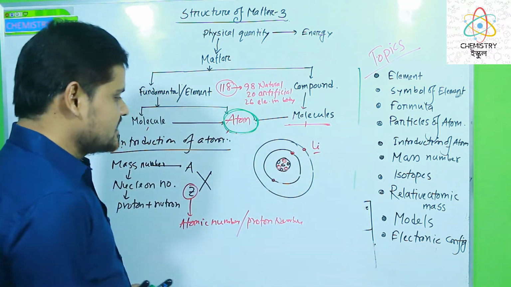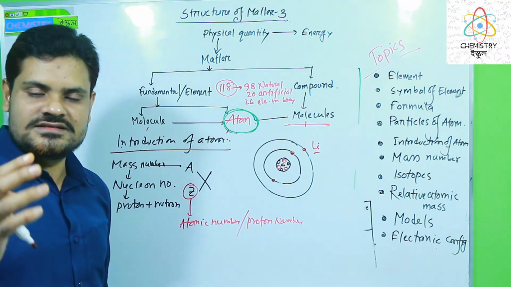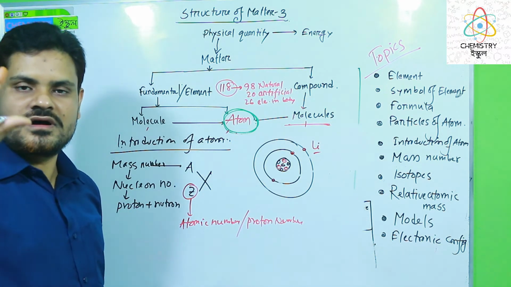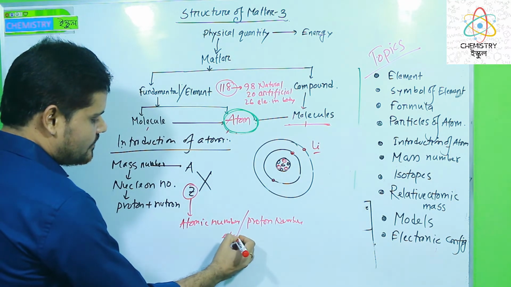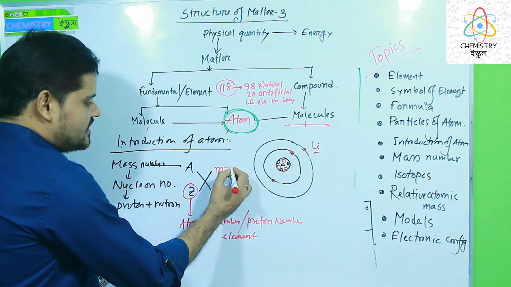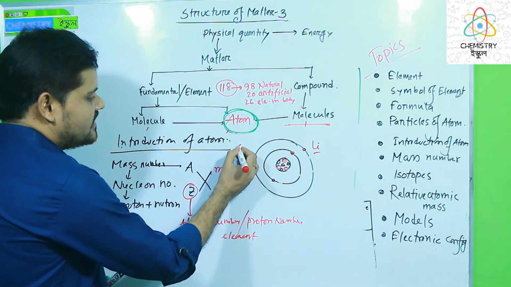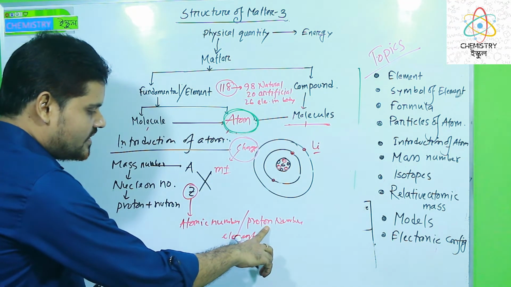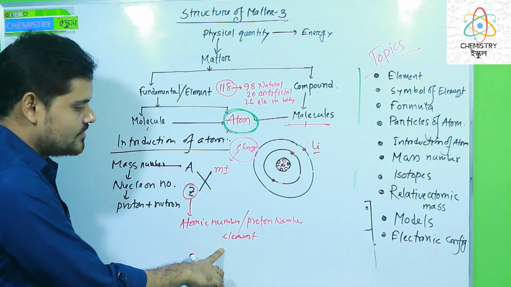Look here, dear learners, in the figure of lithium we use 3 electrons. Electrons carry negative charge, and 3 protons carry positive charge in the center. So we can easily say that the electron and proton numbers of an atom are the same, and that is why Z is also the electron number for neutral elements. But if we write a charge in the upper right corner, then it is the charge of the element. When the element has a charge, the proton number does not equal the electron number. Then the electron number will differ.